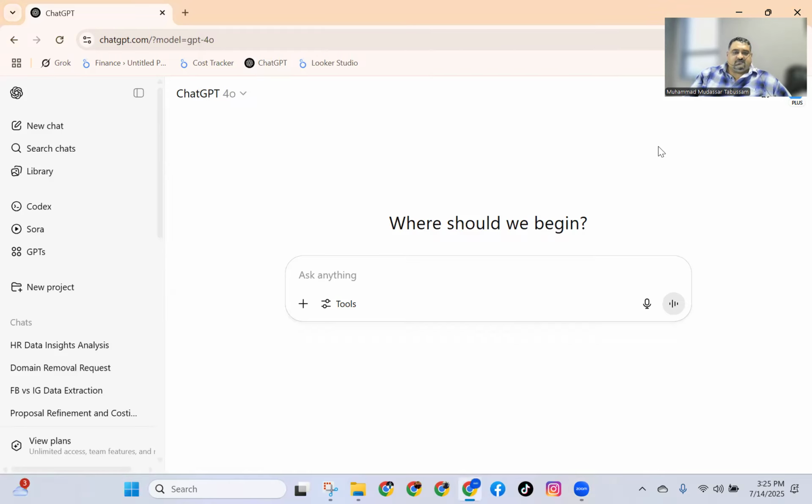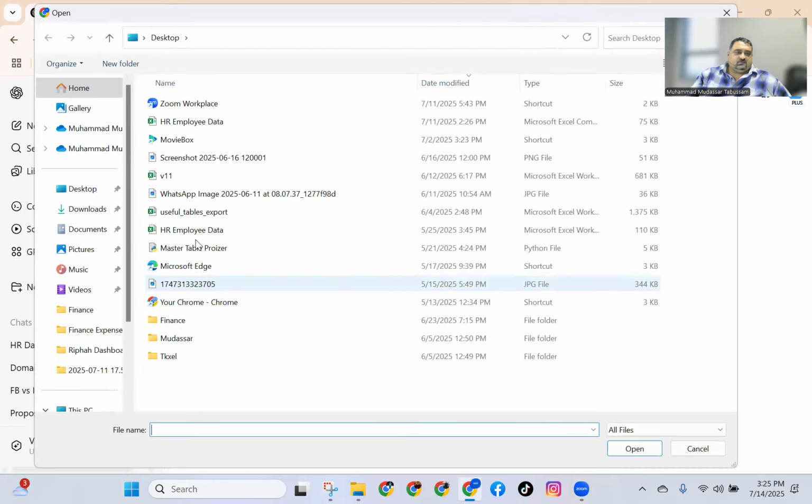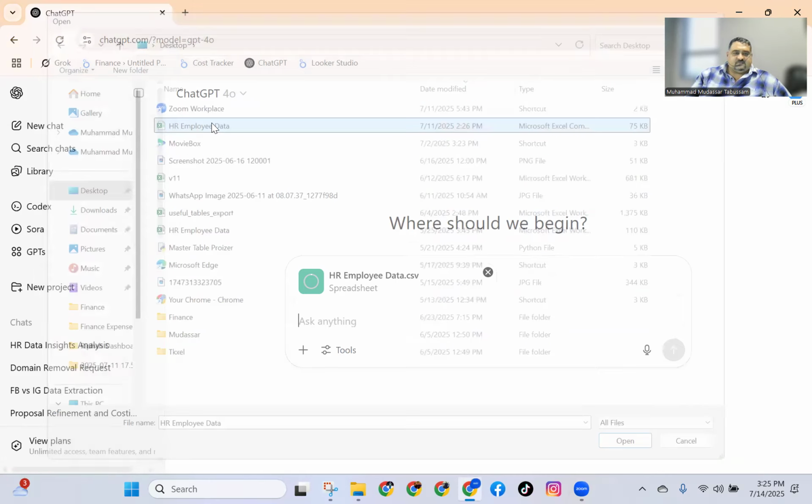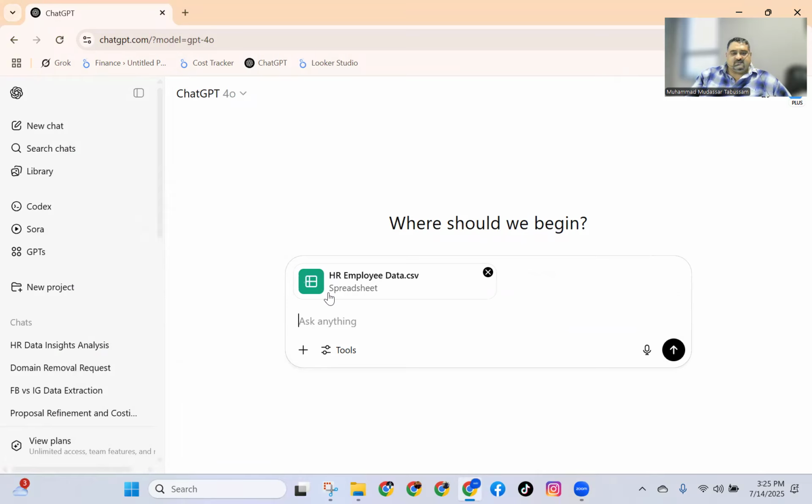Let me add a file, the same file. You click here, you add files or photos. You go to where you have the file. I have this file here. I'm just uploading this file. It will be uploaded. Now this file has been uploaded and I don't know what is in this file.